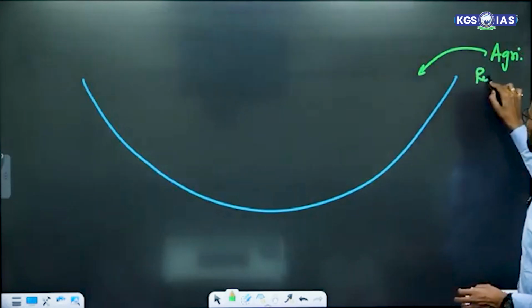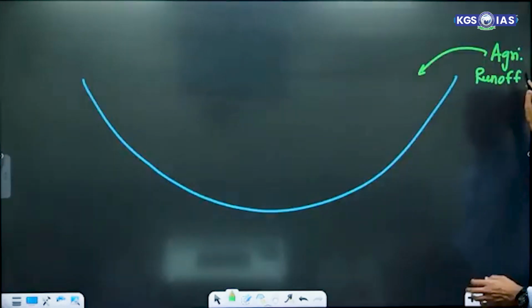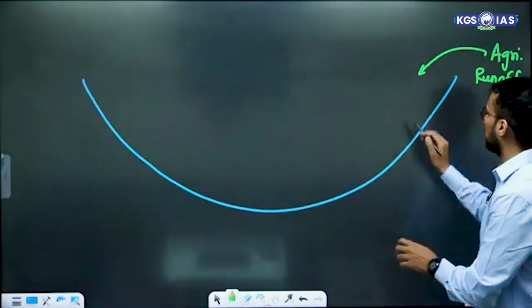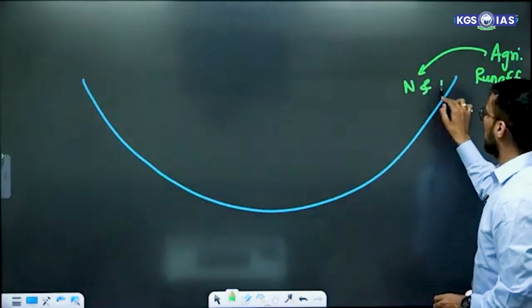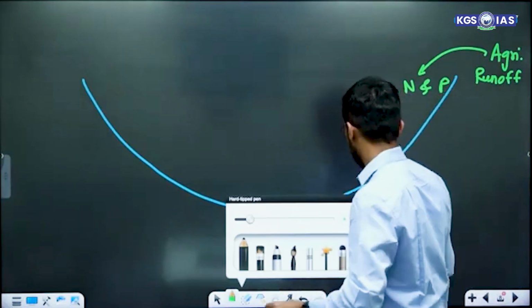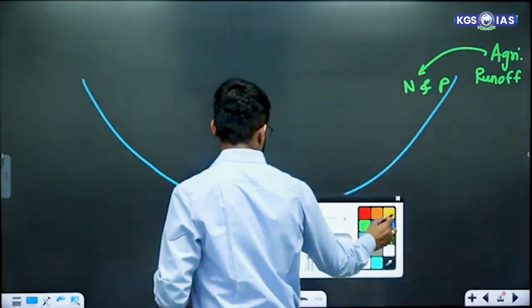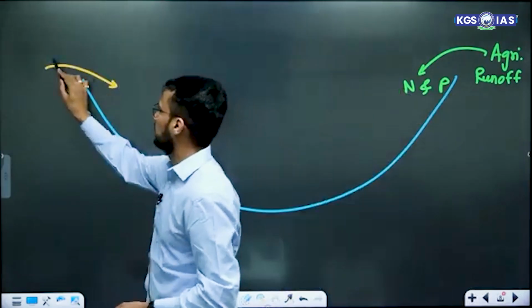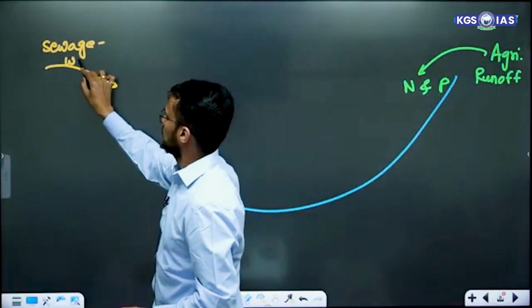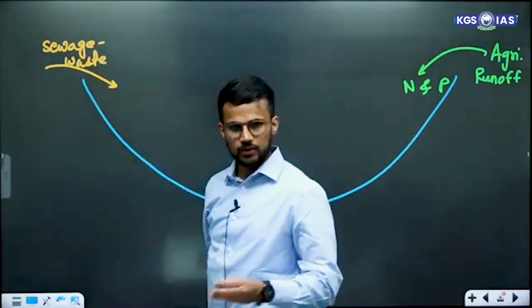call it agricultural runoff. बाजू में कोई एग्रीकल्चरल फील्ड है, वहां से कुछ पानी इस वाटर बॉडी में बह के आ रहा है. As a result of that we will be adding nitrogen and phosphorus. ठीक है. Similarly, on this side, let's assume there is a city. From that city sewage waste is coming. Sewage waste is coming, right?